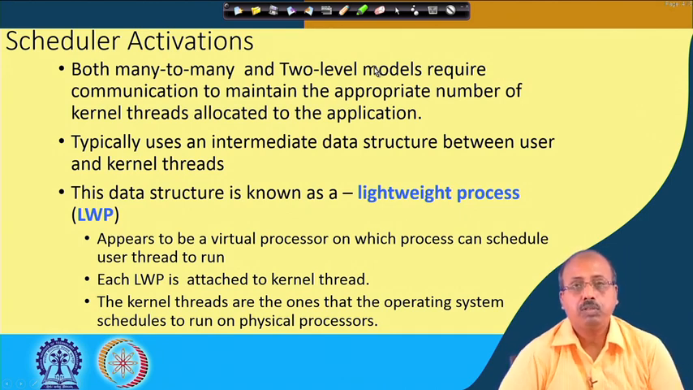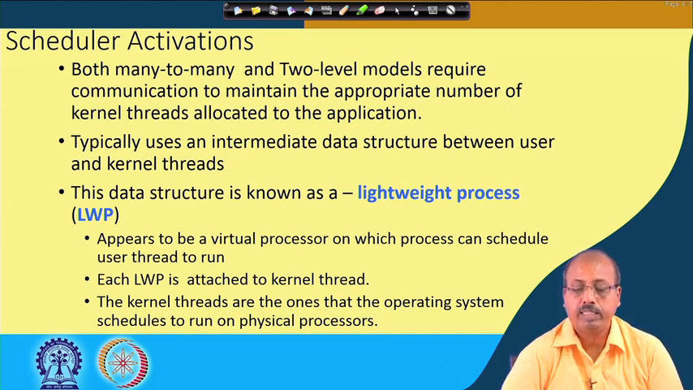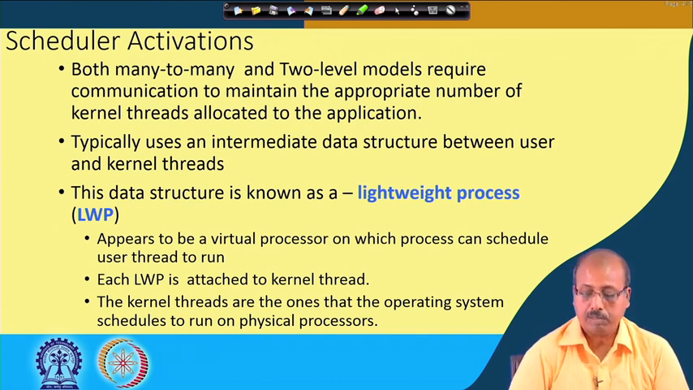Another important issue with threads is scheduler activation. We have many-to-many and two-level models that require communication to maintain the appropriate number of kernel threads allocated to the application. The scheduler has to schedule those threads so that proper execution takes place. They typically use an intermediate data structure between user and kernel threads, because there is a mapping, and that mapping may not be fixed, particularly in the many-to-many type of mapping.